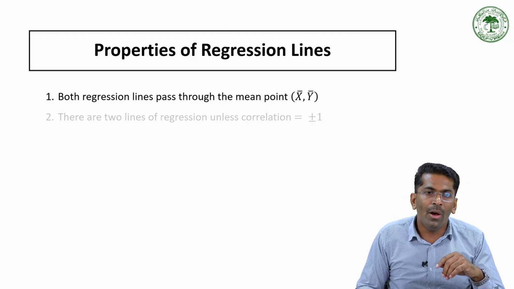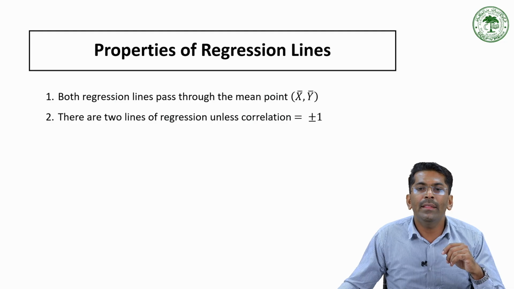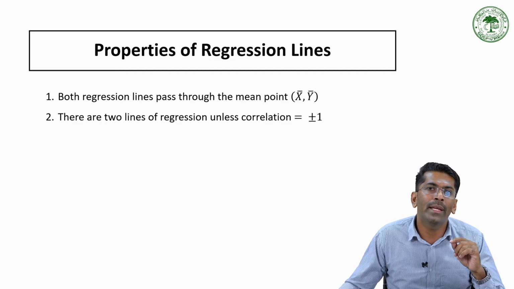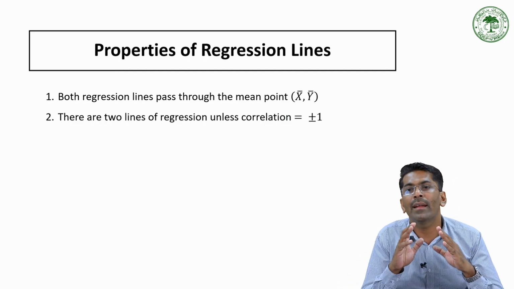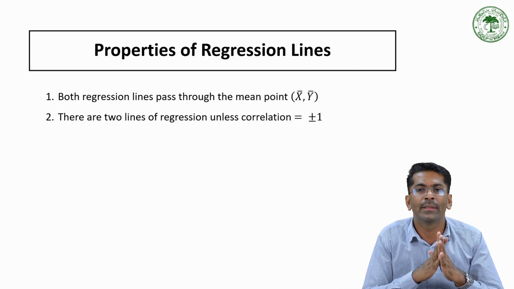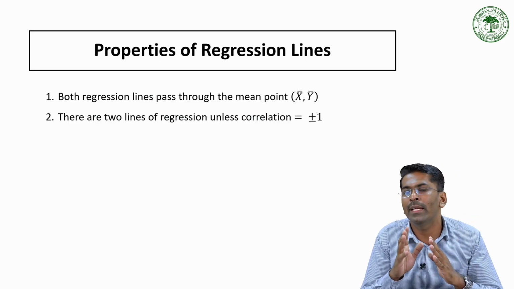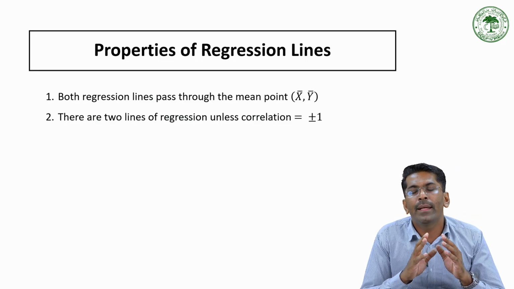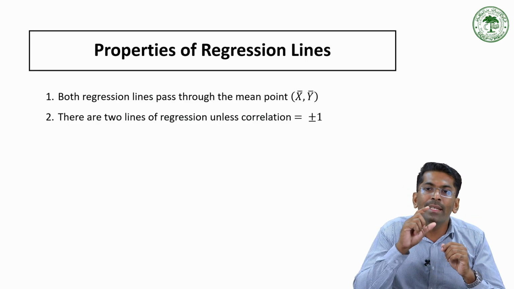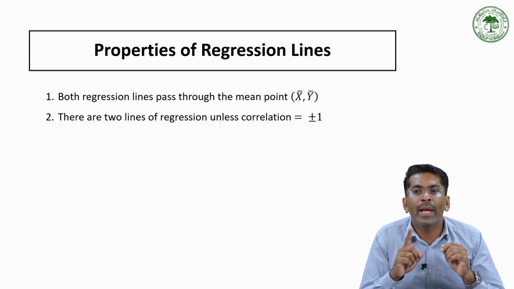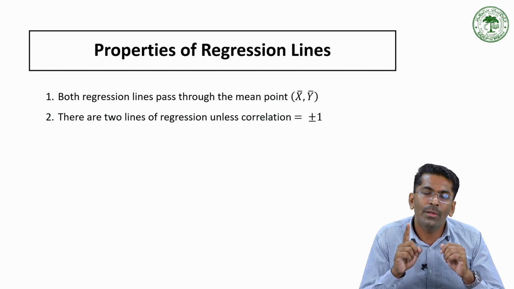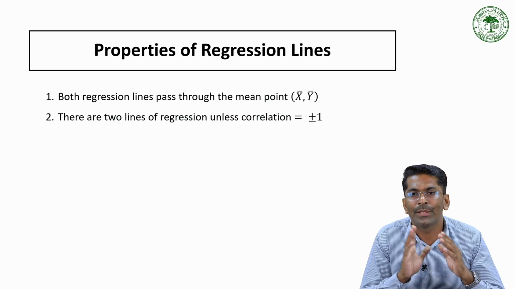Now, the second property: there are two regression lines unless the coefficient of correlation is plus or minus 1. Generally there are two distinct regression lines, one is y on x and another is x on y. But they coincide and become a single line only when the correlation coefficient is equal to plus 1 or minus 1.